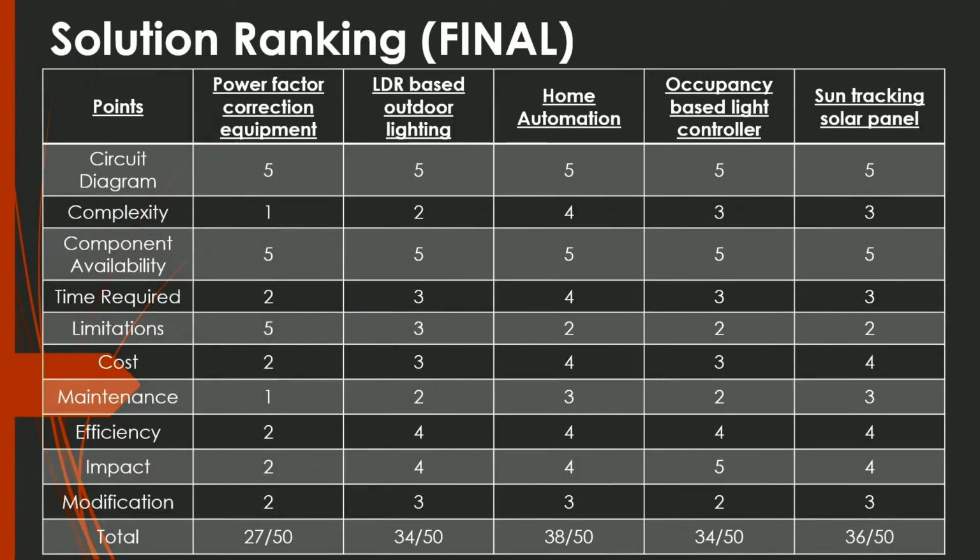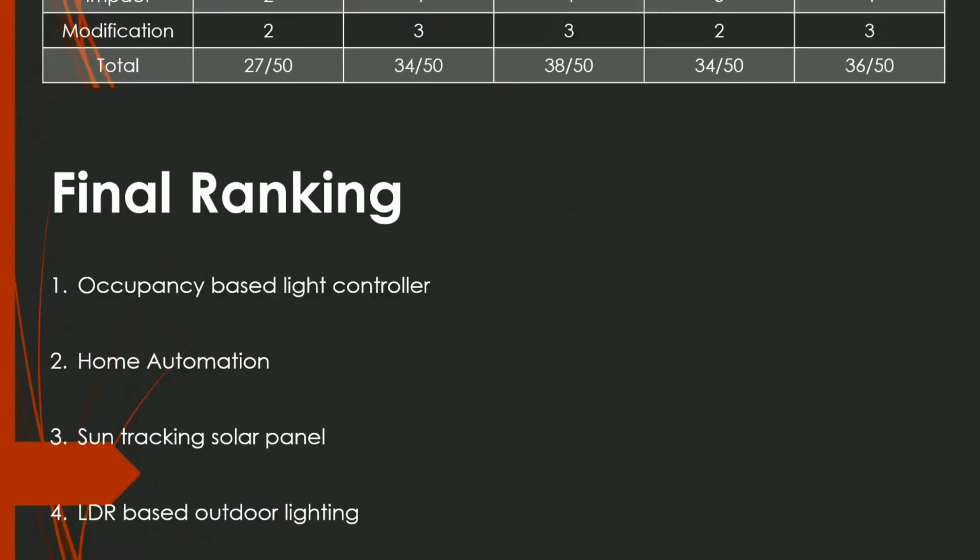So this is the final ranking. As we saw earlier, all the group members gave the highest rank to home automation and occupancy based light controller and least rank to power factor correction equipment, and that same thing is also reflected here.